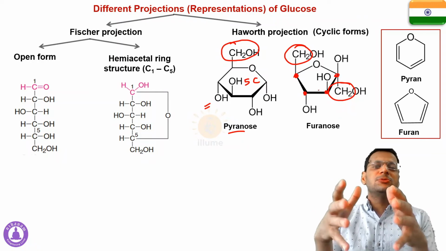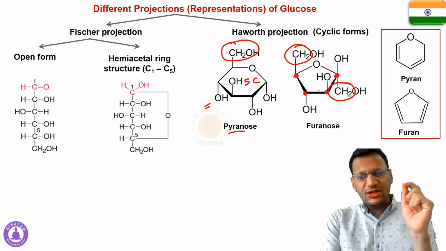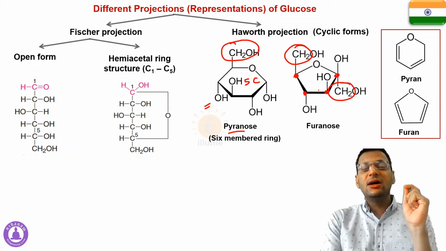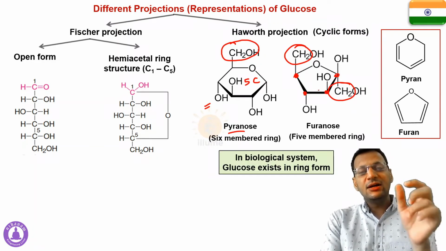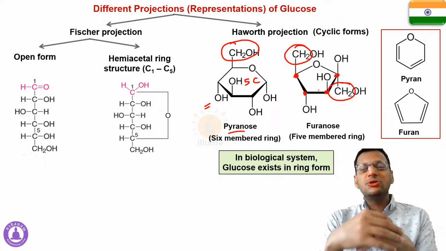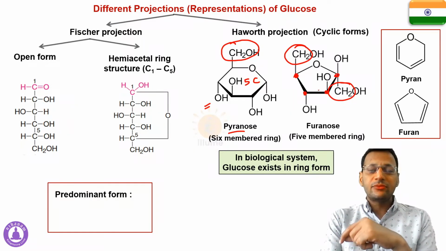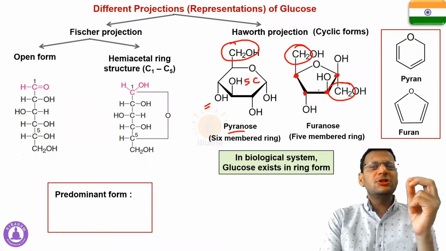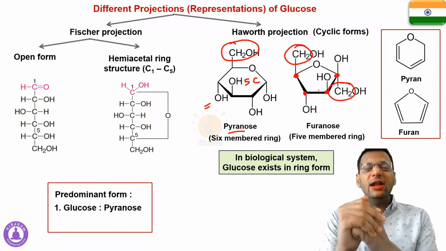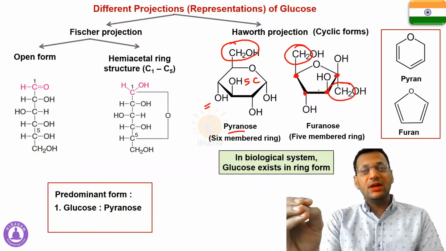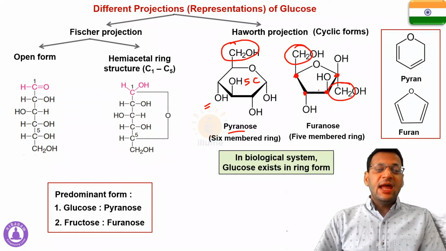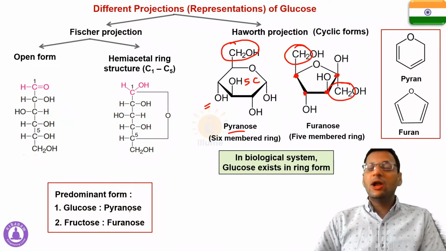Now how is glucose actually present in nature? In all biological systems, you would find glucose in a cyclic ring structure in Haworth projection. So in biological systems, glucose exists in ring form. Now there are two basic hexose sugars that we always discuss. One is glucose and the other one is fructose. You would find glucose predominantly in pyranose form. Remember this, glucose is predominantly present in pyranose form and fructose is predominantly present in furanose form.